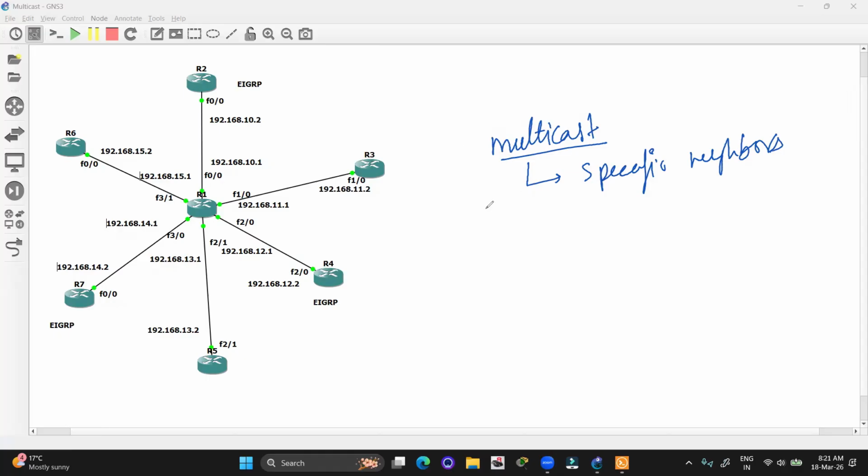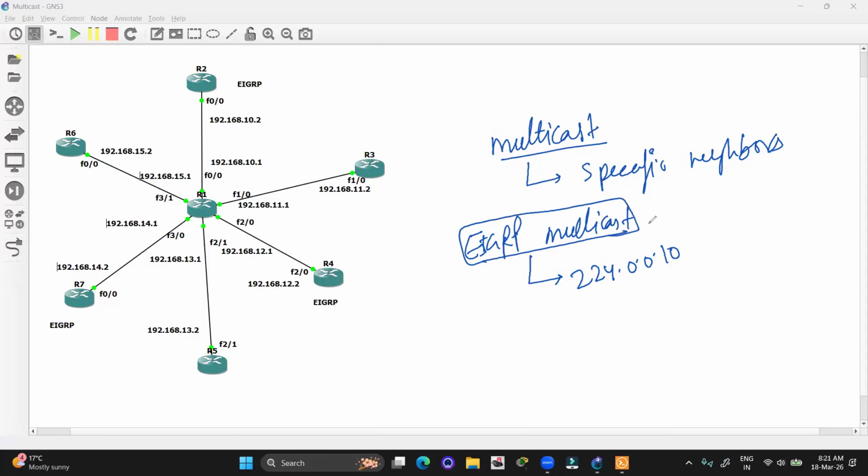Okay, if I talk about EIGRP multicast, the multicasting in EIGRP is done with the help of an IP address, 224.0.0.10. Now what is the meaning of this EIGRP multicast? How is it used? What is this IP address? We are going to cover everything in this video.